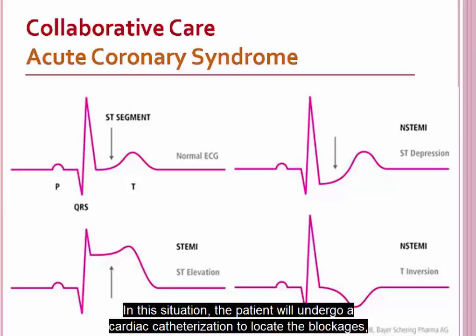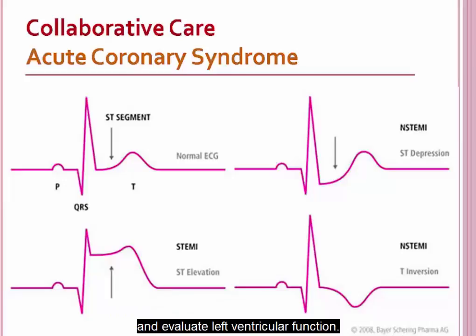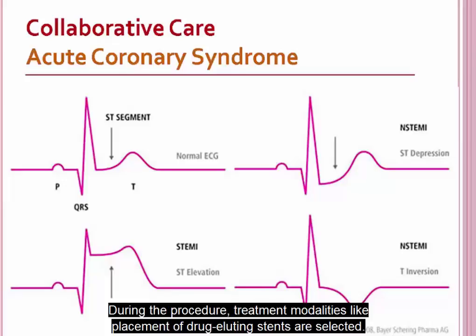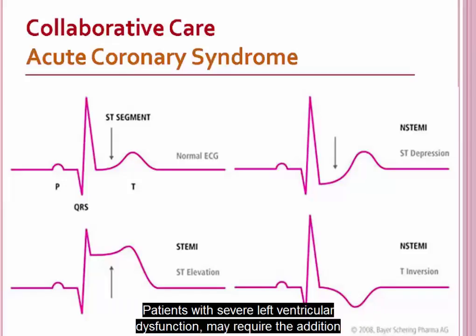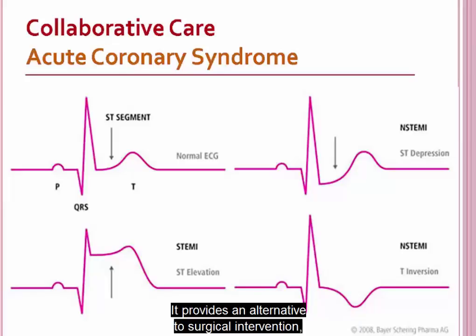In this situation, the patient will undergo a cardiac catheterization to locate the blockages, assess the severity of the blockages, determine the presence of collateral circulation, and evaluate left ventricular function. During the procedure, treatment modalities like placement of drug-eluting stents are selected. Patients with severe left ventricular dysfunction may require the addition of intra-aortic balloon pump therapy, and a small percentage of patients may require emergent coronary artery bypass graft surgery. The advantages of PCI include the following. It provides an alternative to surgical intervention. It is performed with local anesthesia.